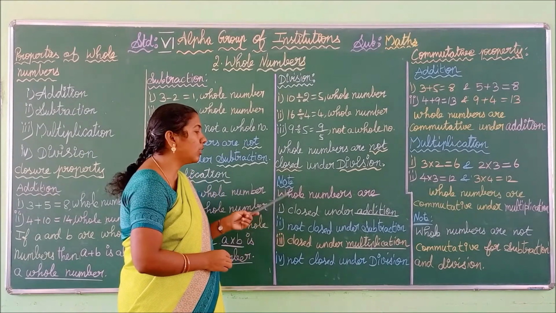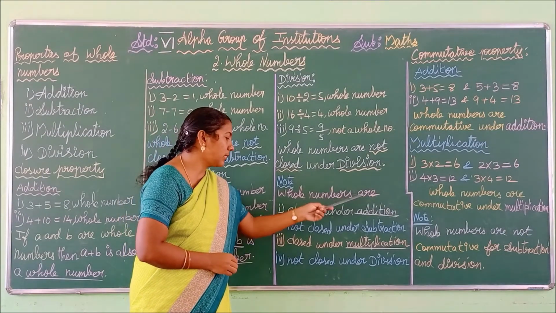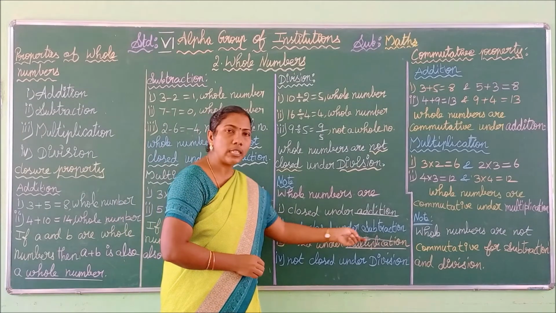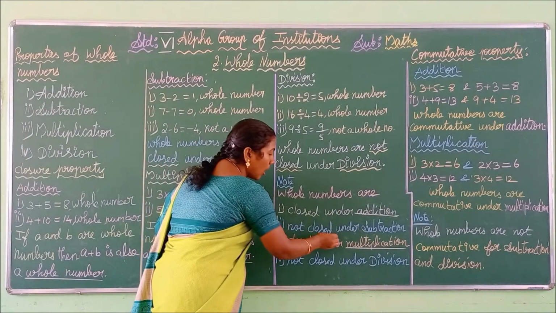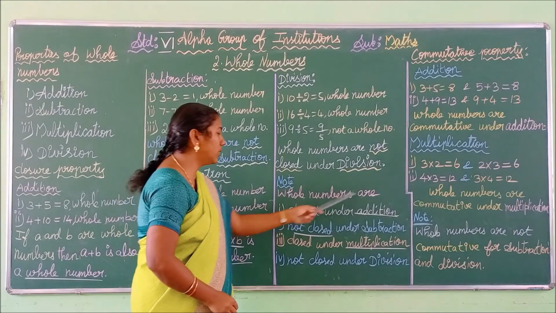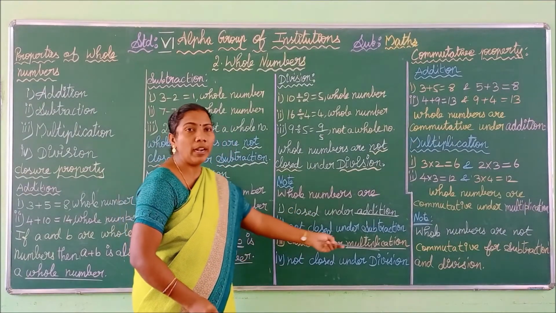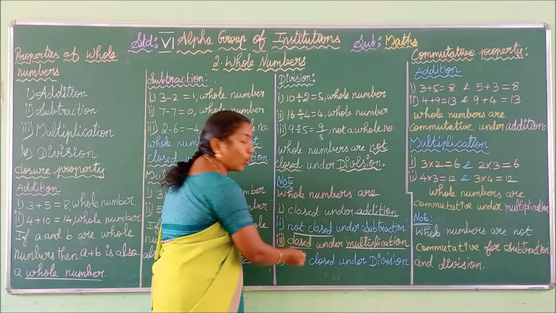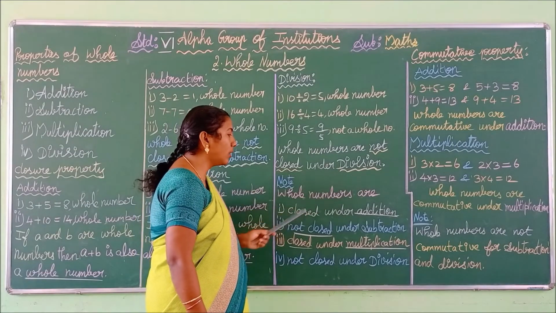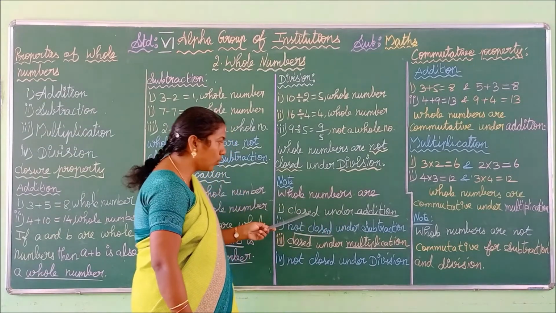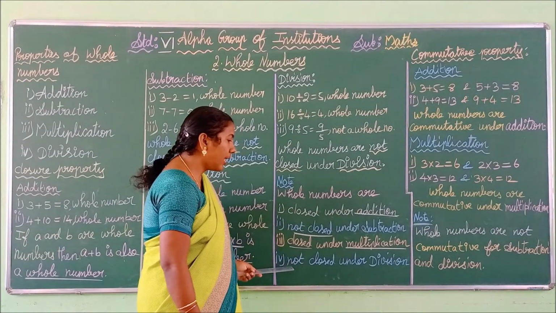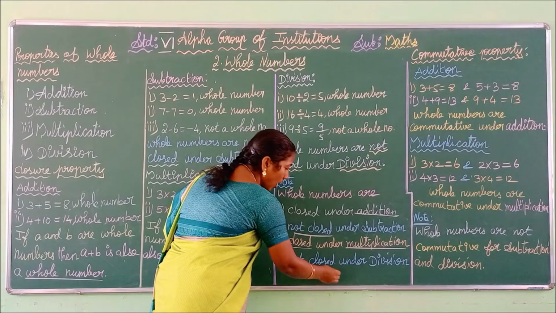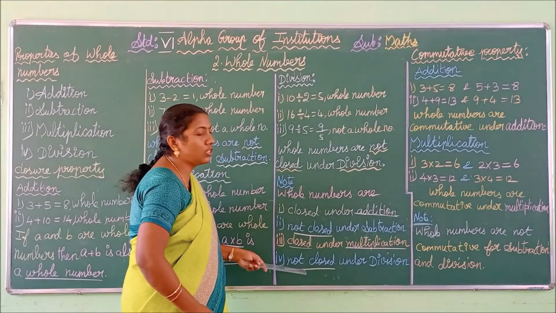In the 1 mark we will ask: whole numbers are dash under subtraction. You have to say not closed. Whole numbers are dash under multiplication. You have to say closed. Whole numbers are dash under addition. Closed. Whole numbers are dash under division. Not closed. So keep these things in your mind.